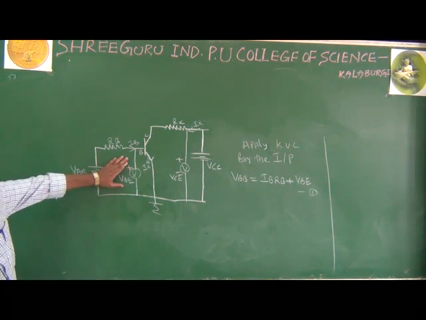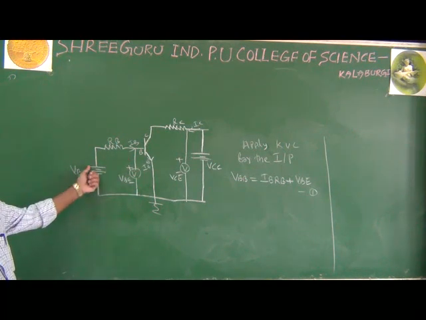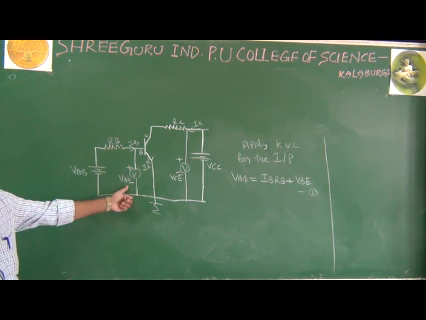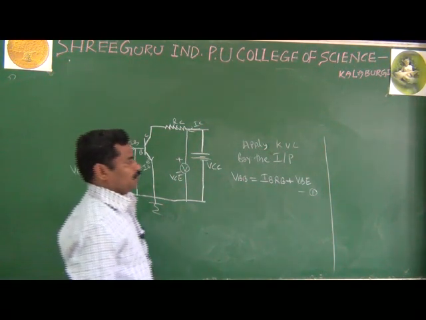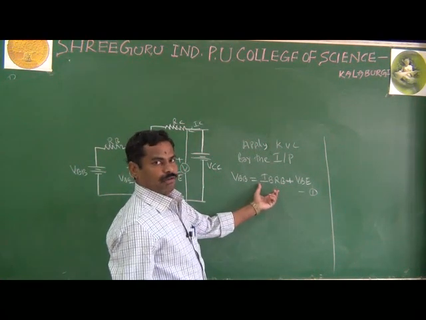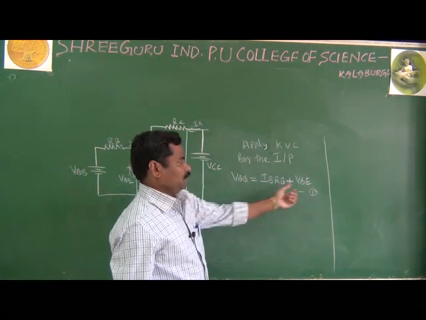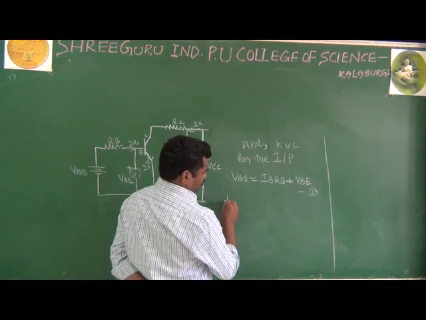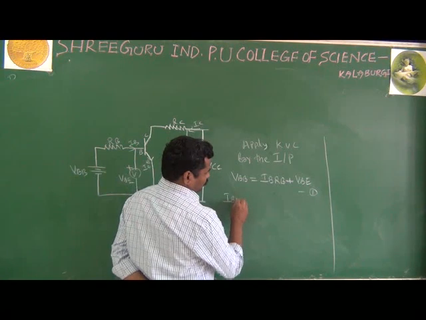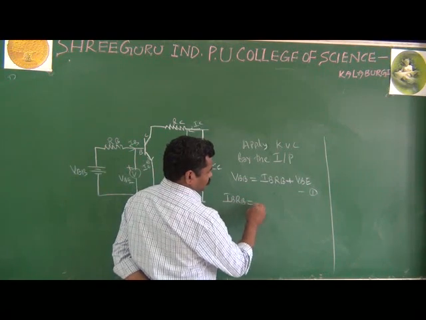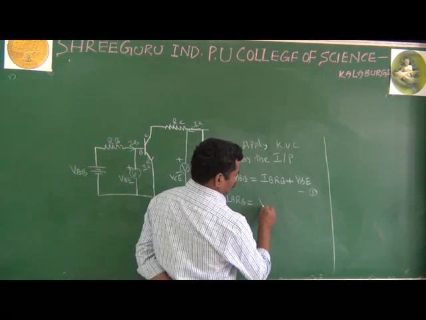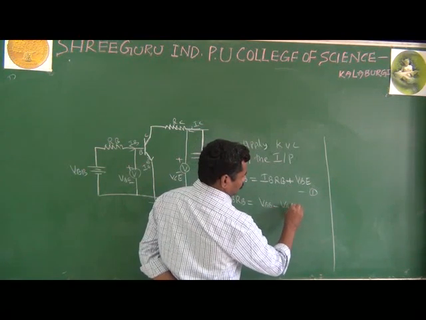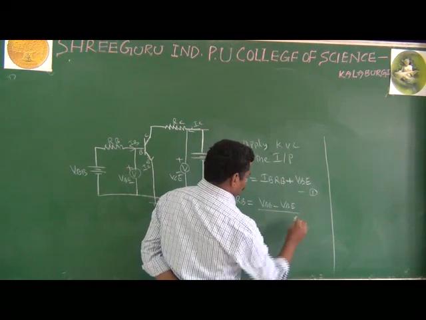Apply the KVL for the input section: VBB equal to IB into RB plus VBE. And actually we want IB. Then what you have to do? You take the VBE this side. It becomes IB into RB equal to VBB minus VBE.